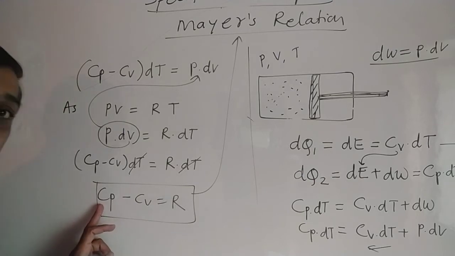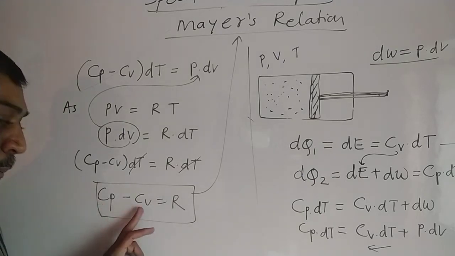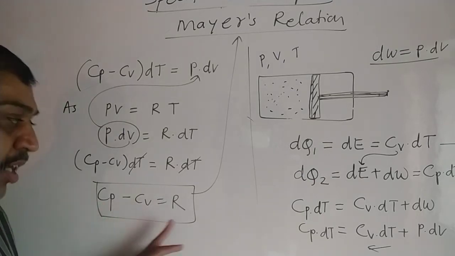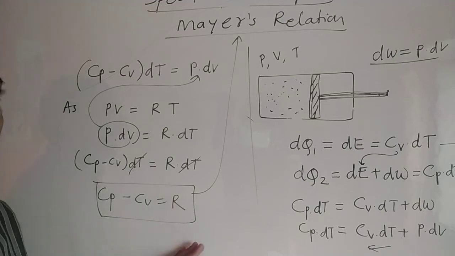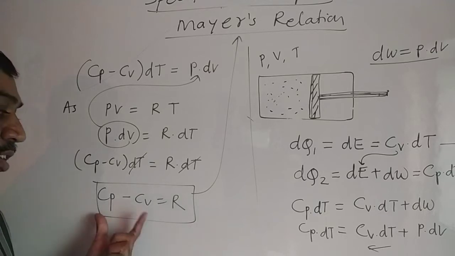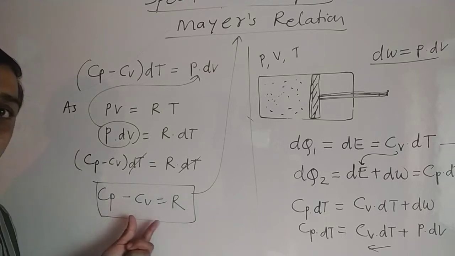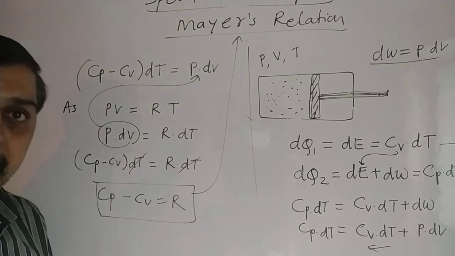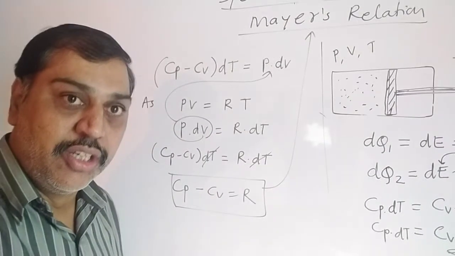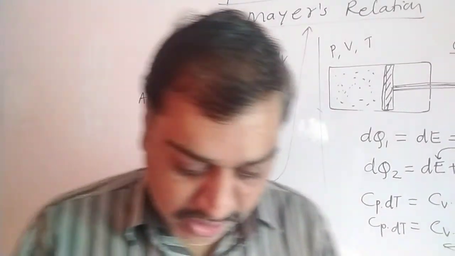Specific heat at constant pressure minus specific heat at constant volume is equal to R, that is the universal gas constant, and this is said to be the relation between the two specific heats at constant pressure and volume. The difference between them is equal to the universal gas constant, that is said to be Mayer's relation. So in this fashion we have derived Mayer's relation.